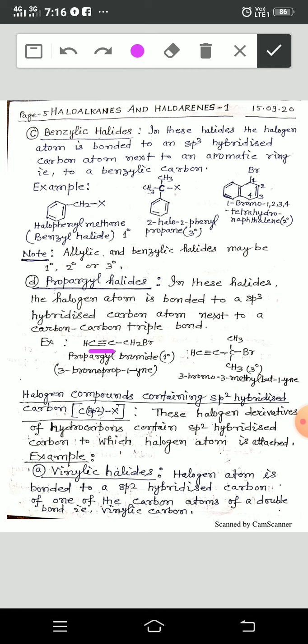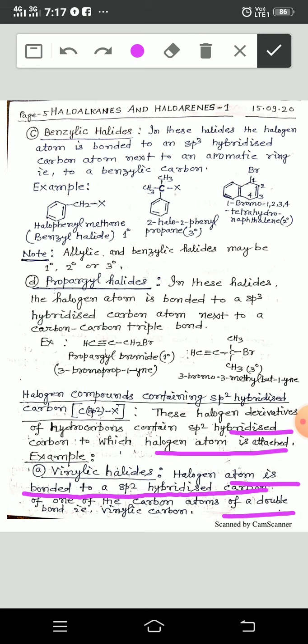Now, these are the examples, sp3 hybridized carbon. These halogen derivatives of hydrocarbons contain sp2 hybridized carbon to which the halogen atom is attached. Example, vinylic halides. The halogen atom is bonded to an sp2 hybridized carbon of one of the carbon atoms of a double bond, that is the vinylic carbon.